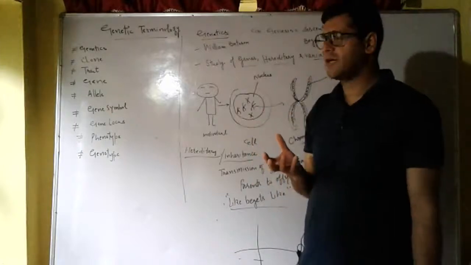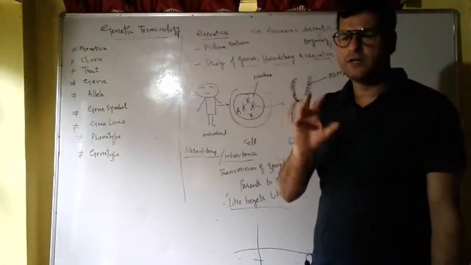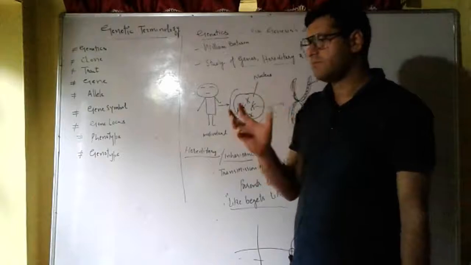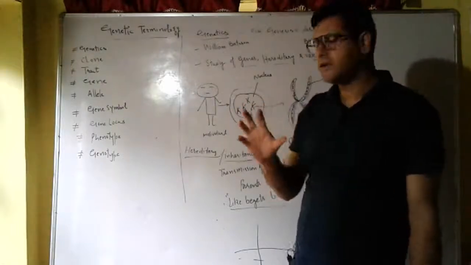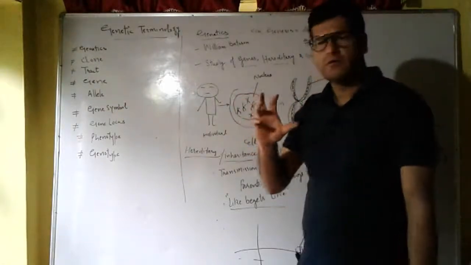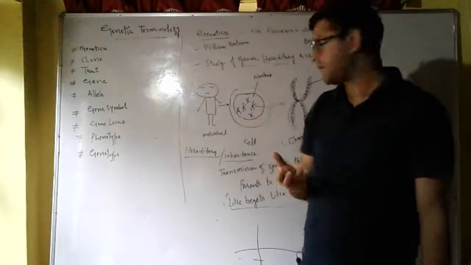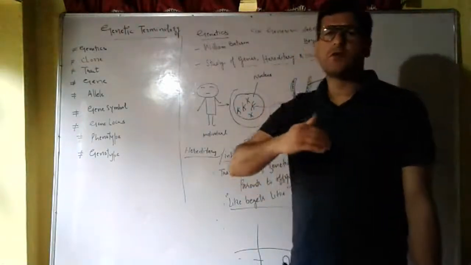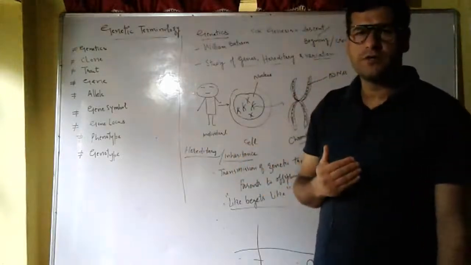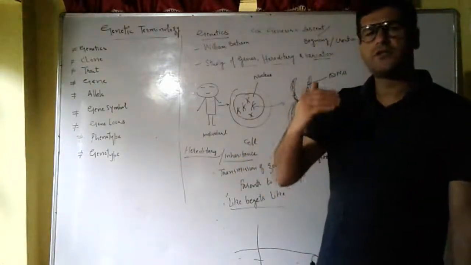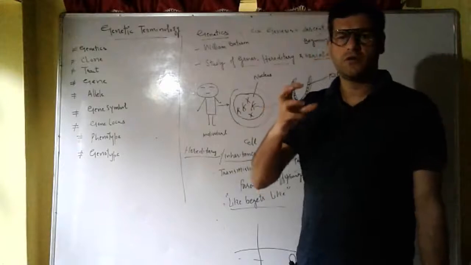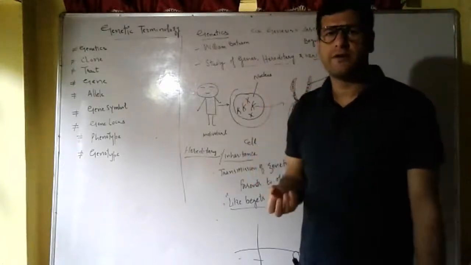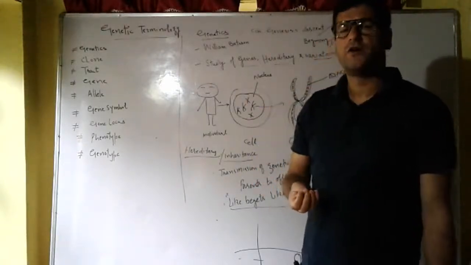Although there is some variation also, generally the offspring resemble their parents. This is because of the inheritance, because of the heredity, that the children look similar to their parents.